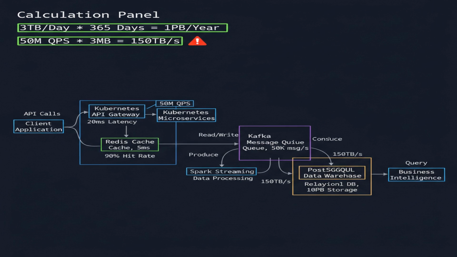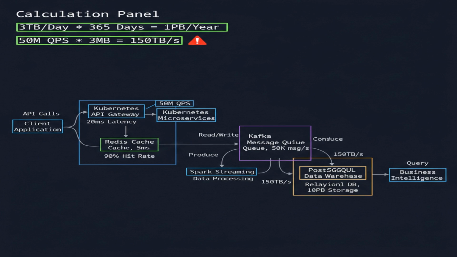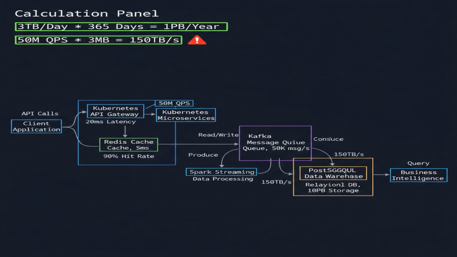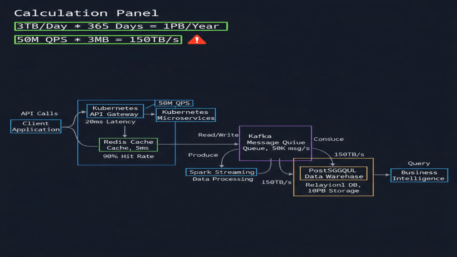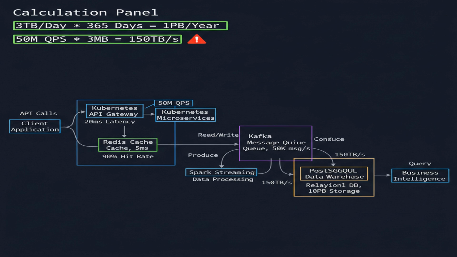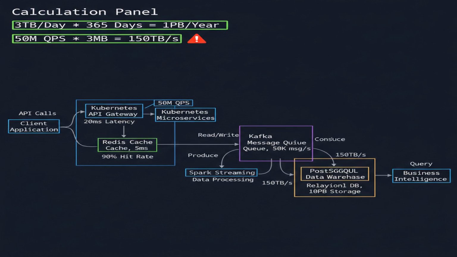Let's crunch some numbers. Assume 500 million daily active users, DAU. Each user uploads 2 photos or videos per day, averaging 3 megabytes each. That's 500 million times 2 times 3 megabytes equals 3 terabytes of new storage daily. Over a year, that's over 1 petabyte of new storage.